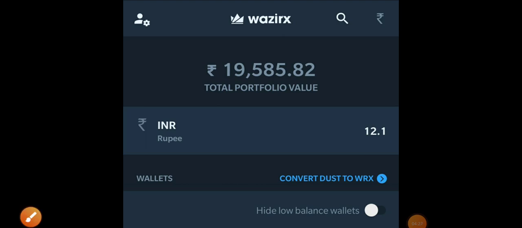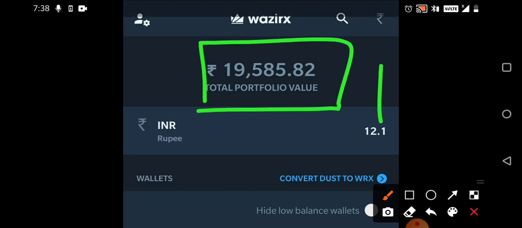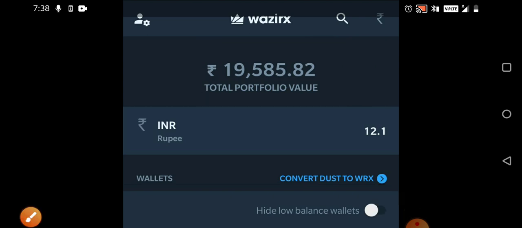You can see that I've already added 19k in funds, and I don't trade on a regular basis. On weekends I'll try to trade in some coins. We know that currently the crypto market is down, so I take the opportunity and invest only a small amount, not heavy risk, because I also told you don't try to put in heavy amounts. Take risk in small portions only.